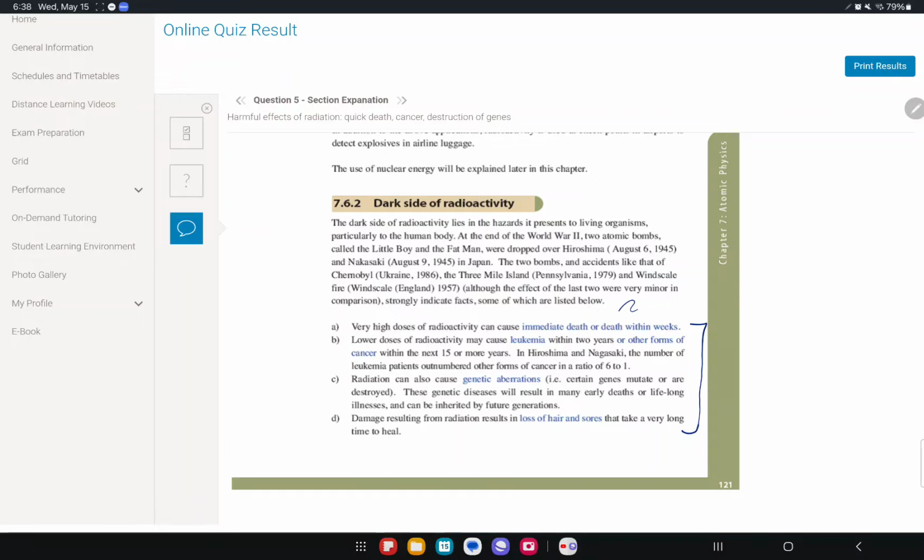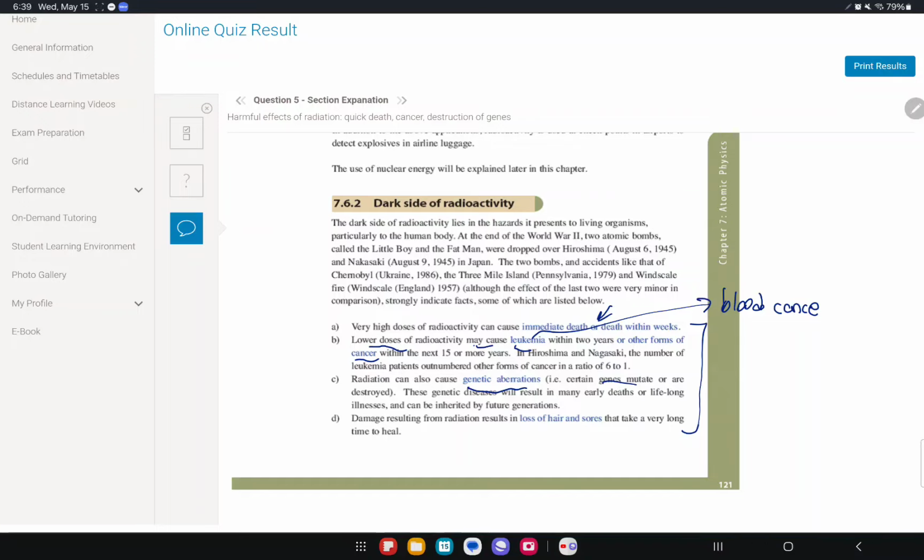Very high doses of radioactivity can cause death. Very simple. Lower doses of radioactivity may cause leukemia. Leukemia is blood cancer, within 2 years, or other forms of cancer. So it causes cancer. Radiation can also cause genetic aberrations, like the genes mutate.